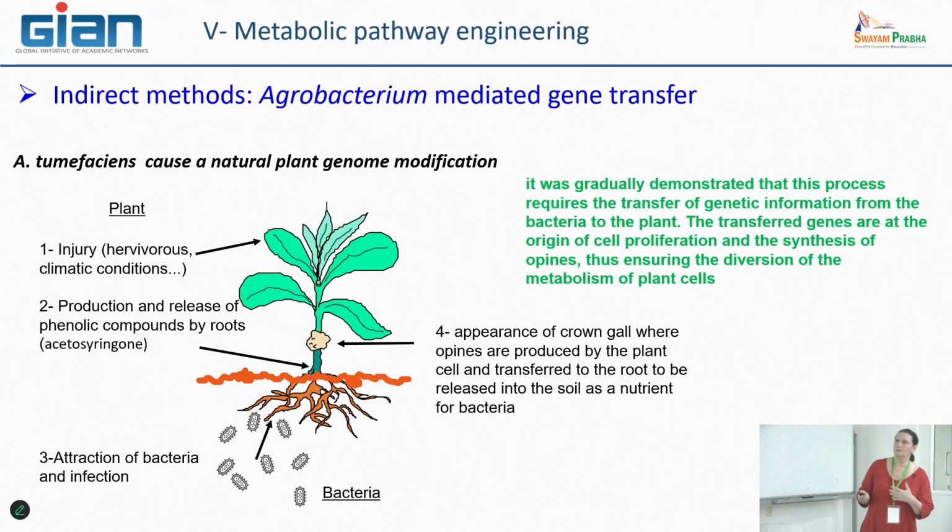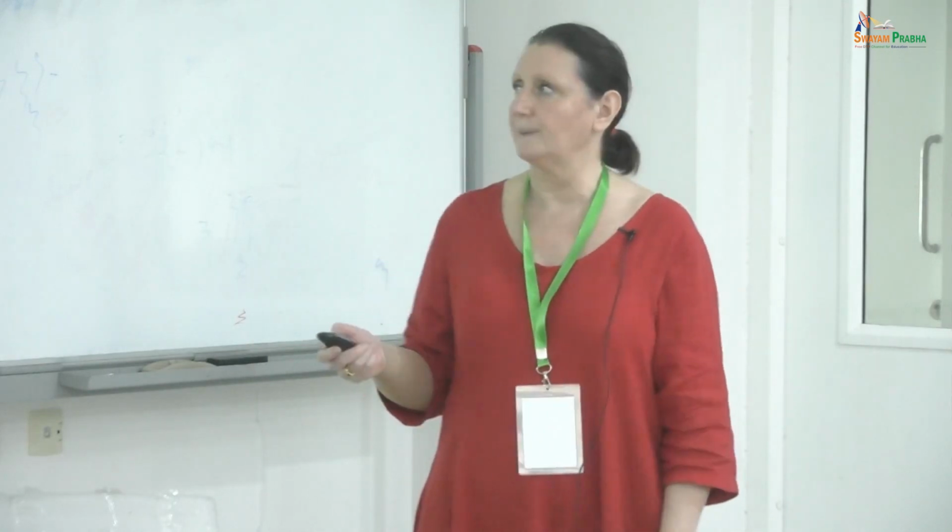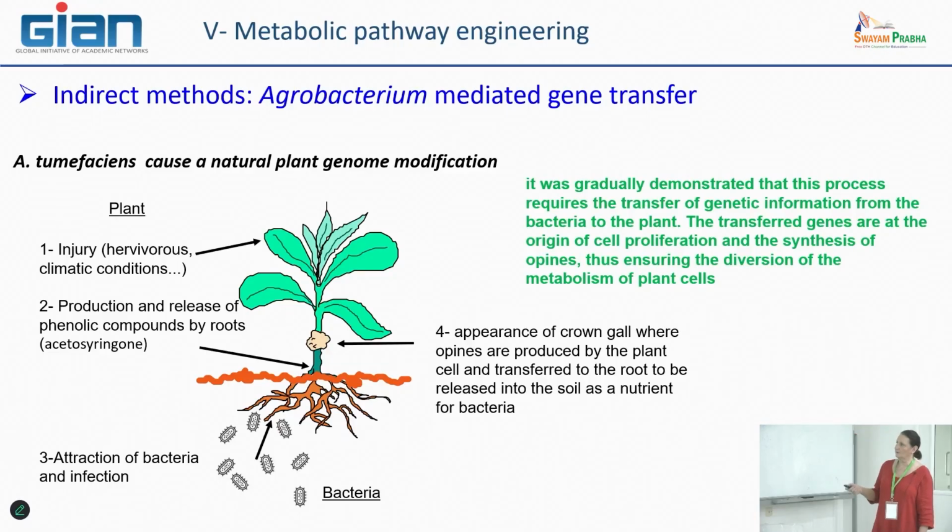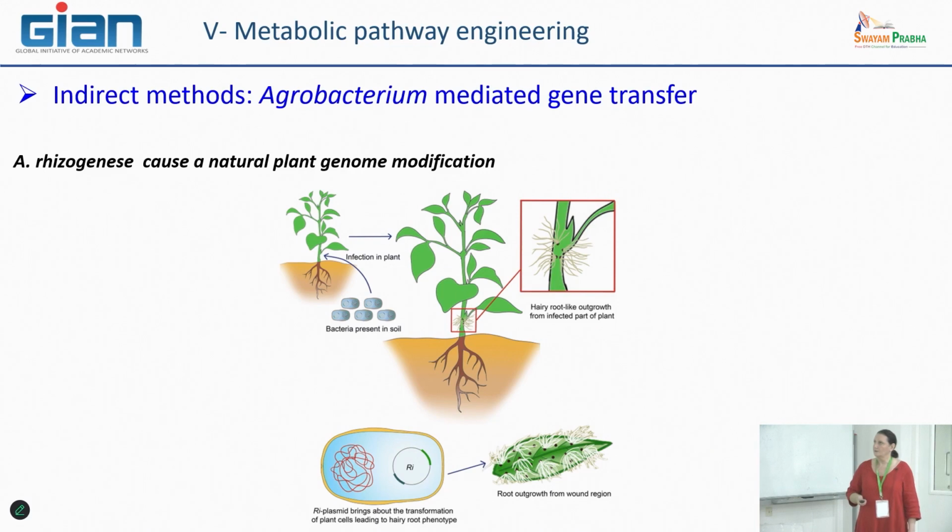Now it was gradually demonstrated that this behavior is closely linked to the transfer of genetic information from the T-DNA part of the bacterial plasmid to the genome of the plants. This is interesting because it's the only way for the bacteria to divert the natural metabolism of the plant, for example. So how can we take advantage of this? We will see that immediately.